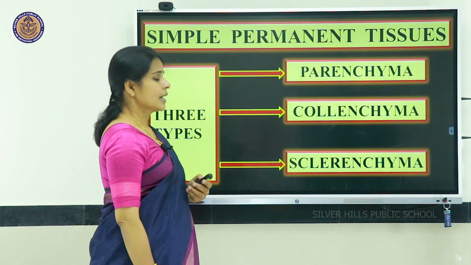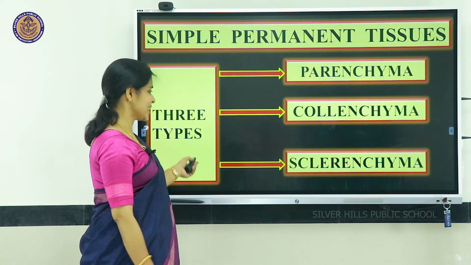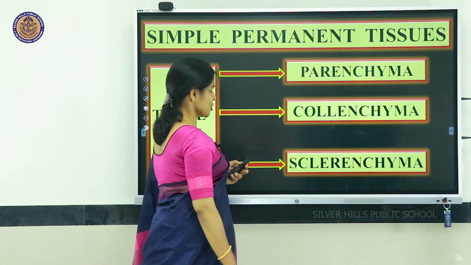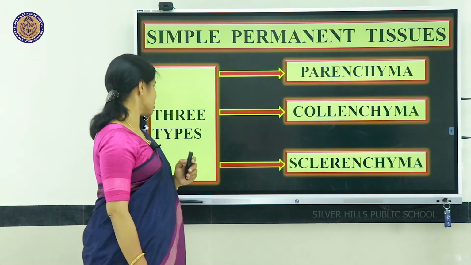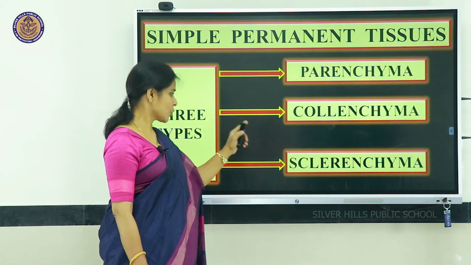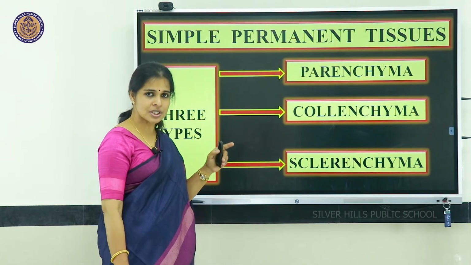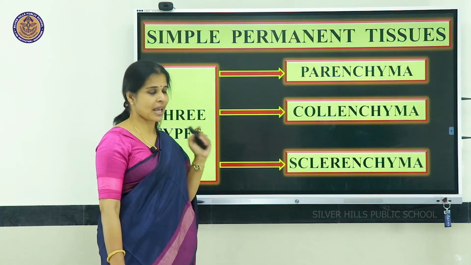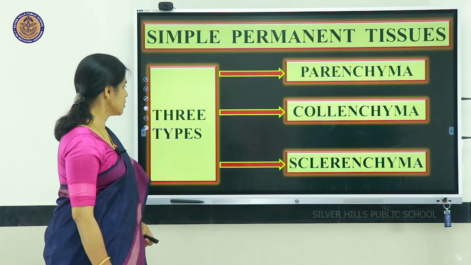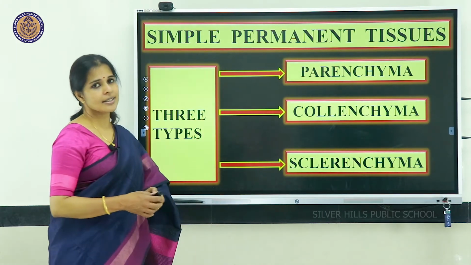Now, again, the simple permanent tissues also can be divided into three types. A lot of classifications are there. This simple permanent tissue can be divided into three types: parenchyma, collenchyma, sclerenchyma. We have to learn about these three tissues, what is their role in the plant. Once again, the simple permanent tissues are divided into parenchyma, collenchyma and sclerenchyma.